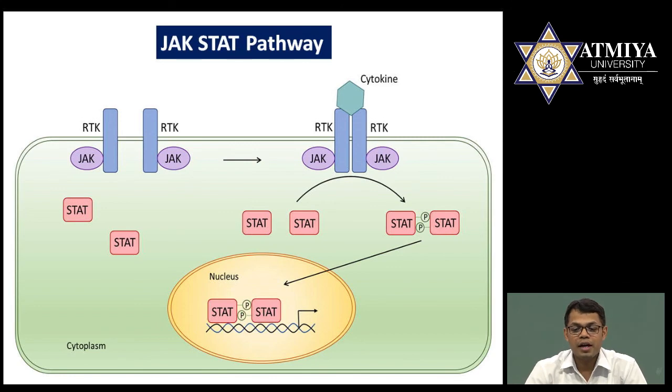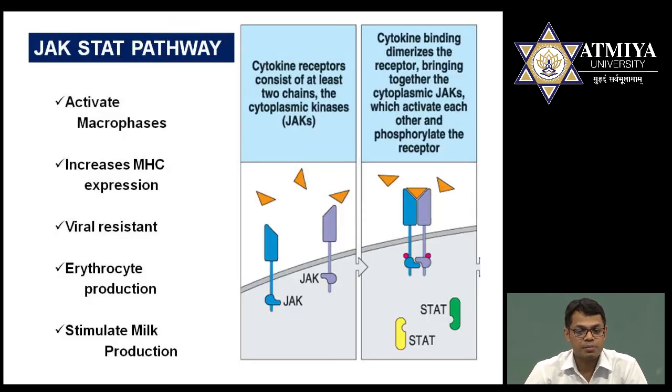So see in the second diagram I have shown that cytokine will bind to the RTK, receptor tyrosine kinase. Now a phosphorylation occurs, and here the mechanism is very common, which I have shown in the earlier pathway. Phosphorylation occurs and JAK becomes activated. After the activation of JAK, STAT will bind to the JAK, STAT becomes activated and this STAT has no intermediate pathway and it directly acts as a transcriptional factor and is directly responsible for the gene expression.